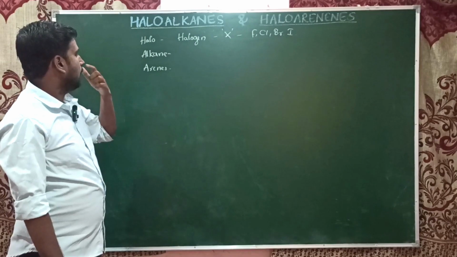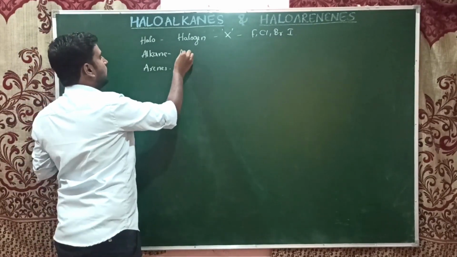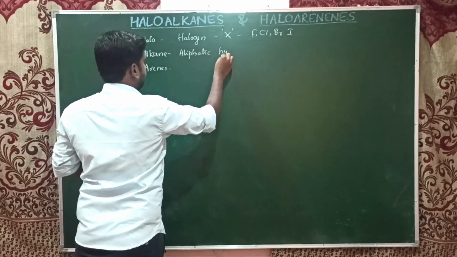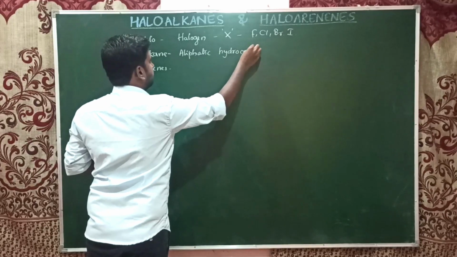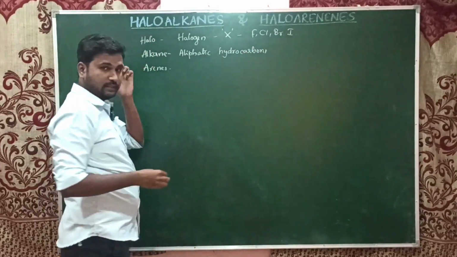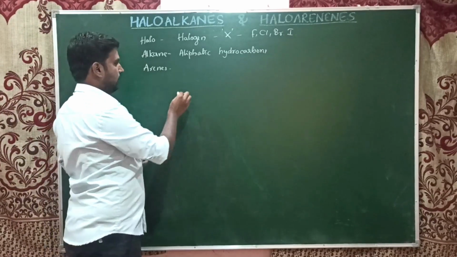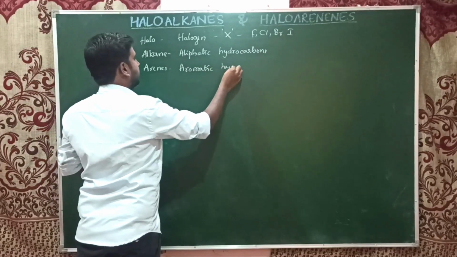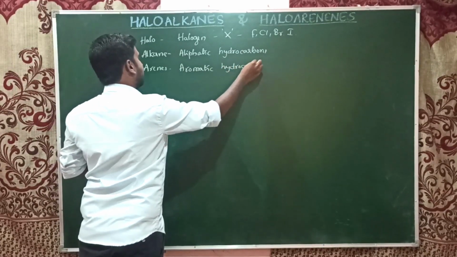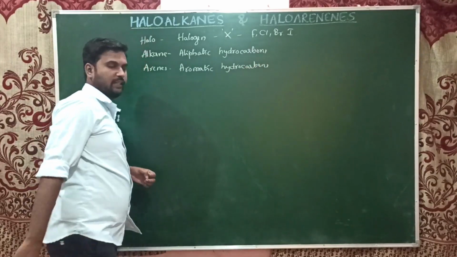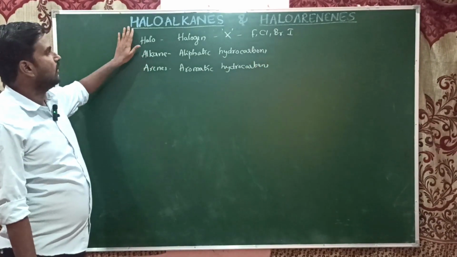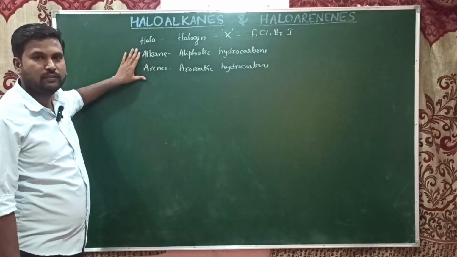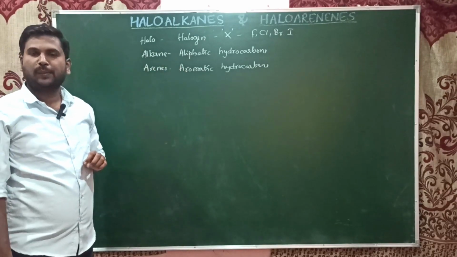When it comes to alkanes, as you know, these are aliphatic hydrocarbons. And arenes are aromatic hydrocarbons, meaning benzene ring containing compounds. So the name itself tells us that haloalkanes and haloarenes are the halogen derivatives of aliphatic and aromatic hydrocarbons.